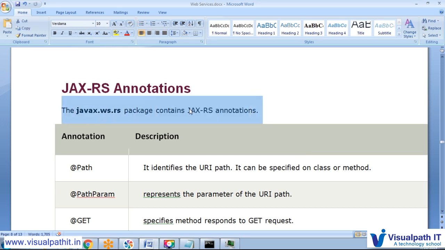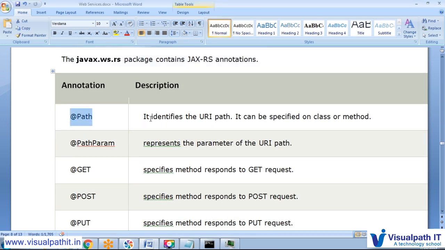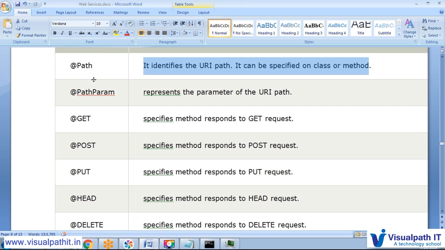A few annotations you have to understand. @Path identifies the URI path and specifies the cross method. I will go through that and show it in the program, then you can understand very easily. Here there is no need to put much thought into it, just be aware of this.